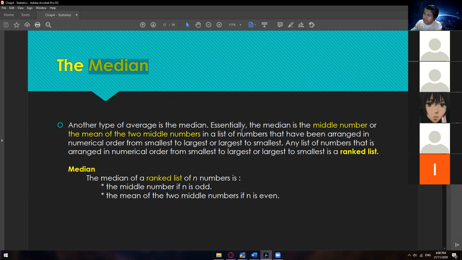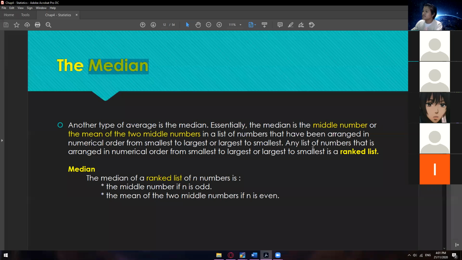Essentially, the median is the middle number or the mean of the middle numbers in a list of numbers that have been arranged in numerical order from smallest to largest or largest to smallest. It doesn't matter, as long as you arrange the data ascending or descending, and then just get the middle number.